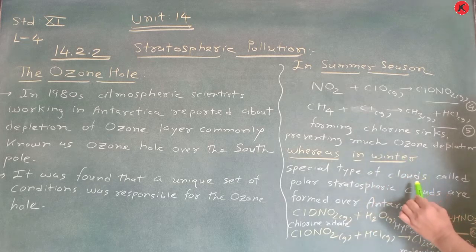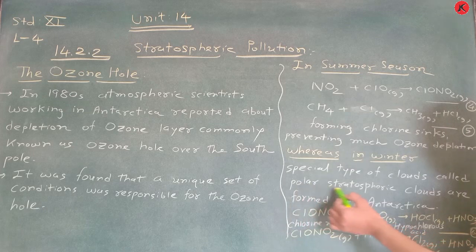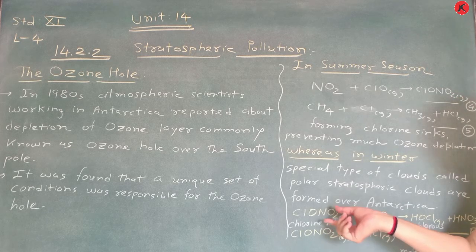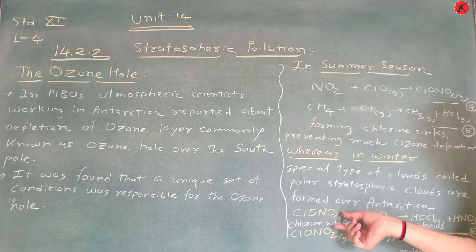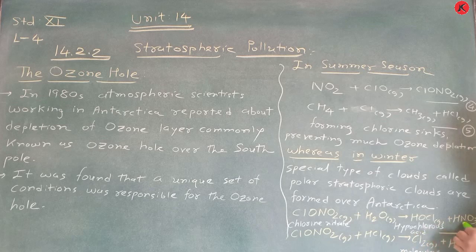Whereas in the winter season, special clouds called polar stratospheric clouds are formed over Antarctica. That is why in this season the chlorine nitrate present reacts with H2O gas and hydrochloric acid, HCl gas, and converts into hypochlorous acid and nitric acid.